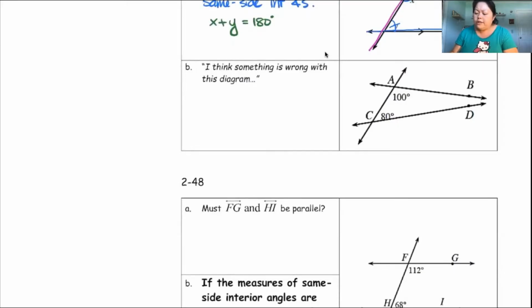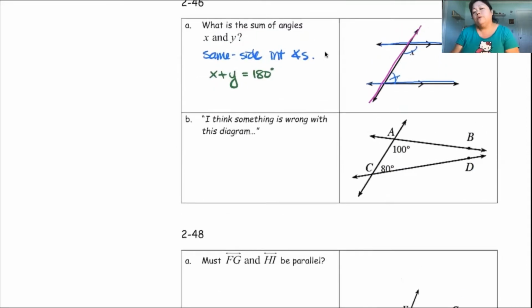So what we're trying to say is, if you know that the angles are going to add up to 180, can they not be parallel? So let's see what's wrong with this diagram. So in part B, someone says something is wrong with this diagram. Even though it doesn't look like it, these lines, because they have arrows at the end of them, are going to extend out and go on and on and on, right? Because they have arrows, that implies that this line is going to go on and on forever. And same thing with this line, CD.